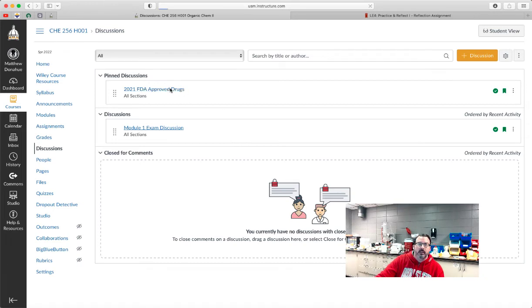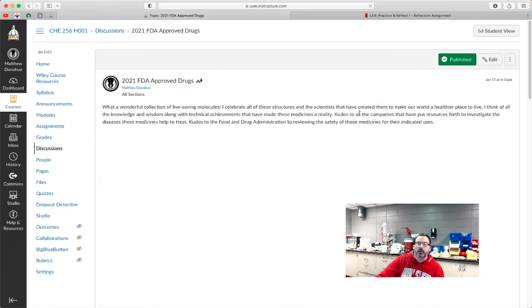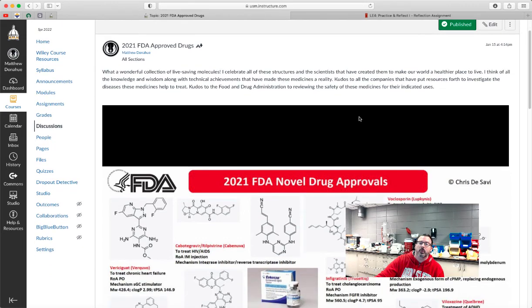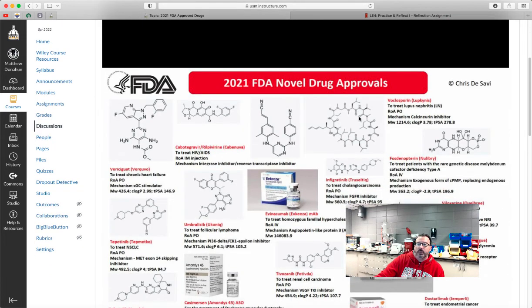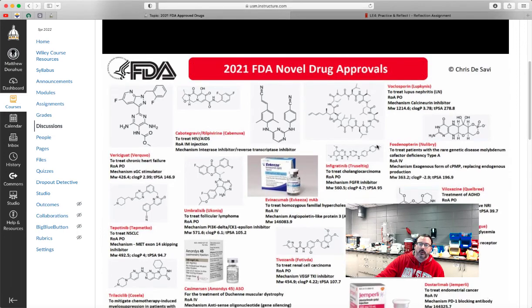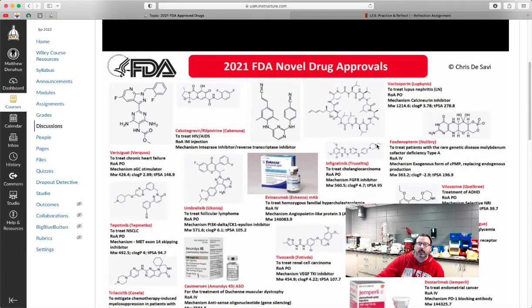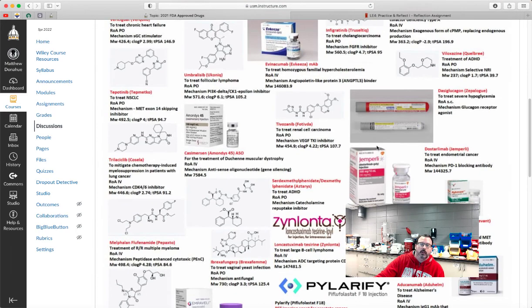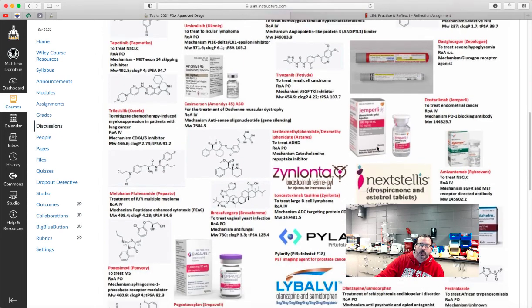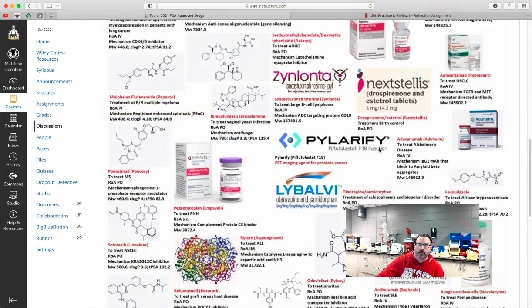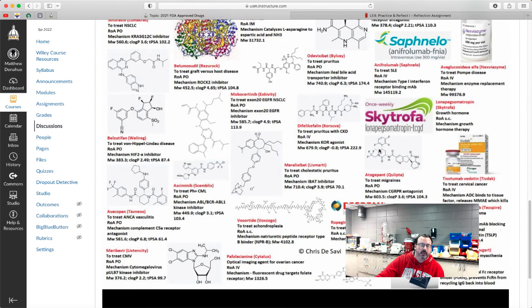I have a pinned discussion here on FDA approved drugs, which is pretty cool. It's a poster that was created, which I found on the internet, about the different small molecules that the FDA approved in 2021. Definitely a rich source of exam questions here, if you ask me.